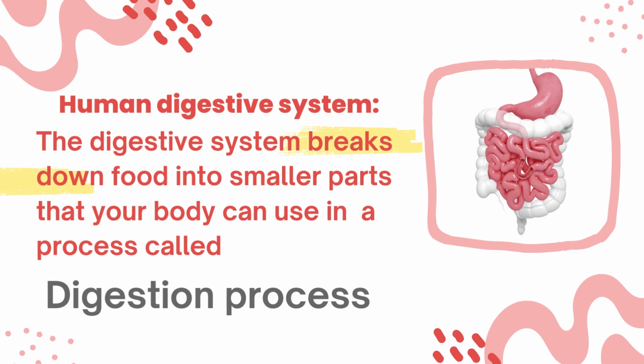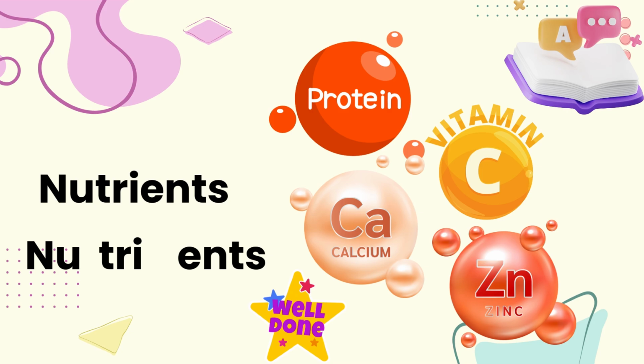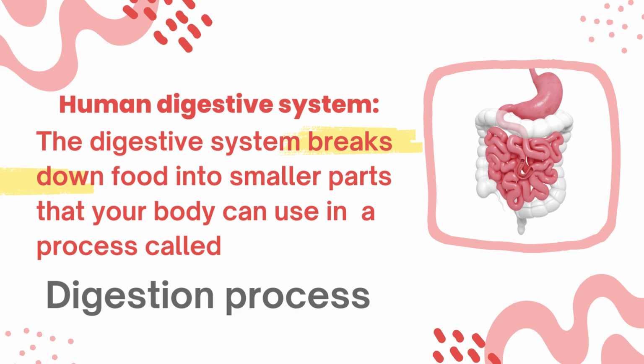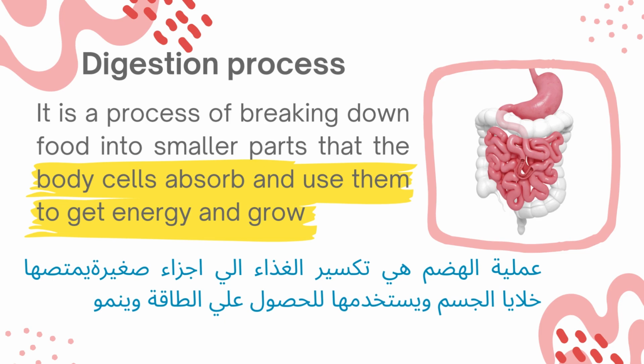The digestive system breaks down food into smaller parts, which are the nutrients. Yes, don't forget, nutrients that your body can use to get energy. And this process, we call it the digestion process, okay? The digestion process is a process of breaking down food into smaller parts that the body cells absorb and use to get energy and grow.